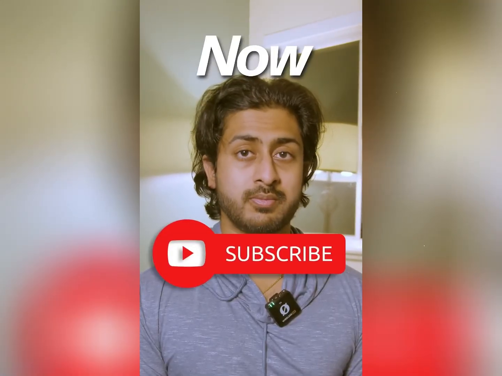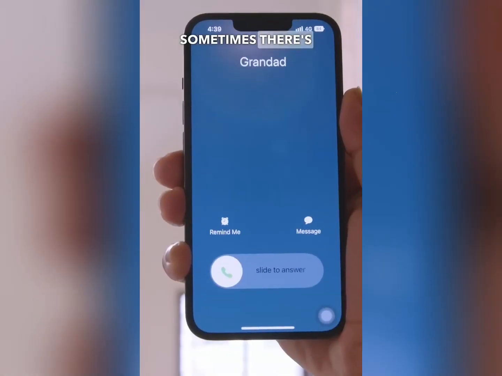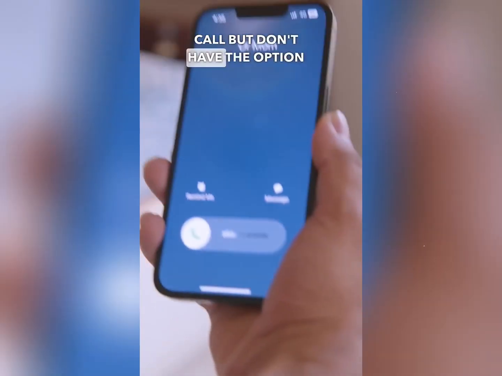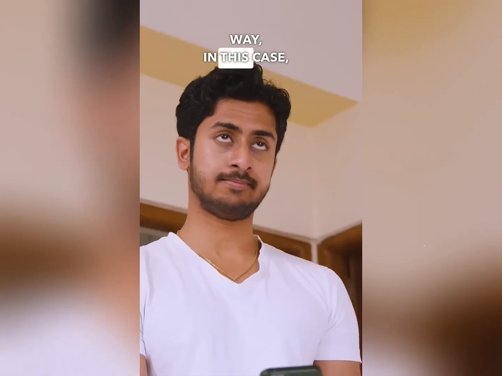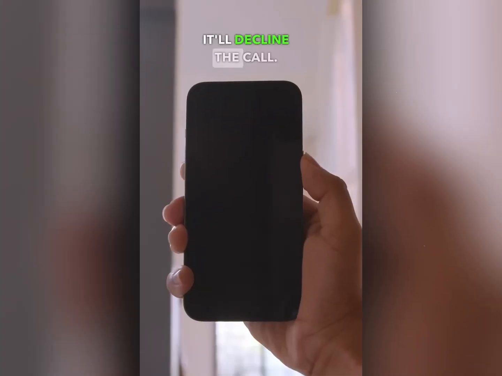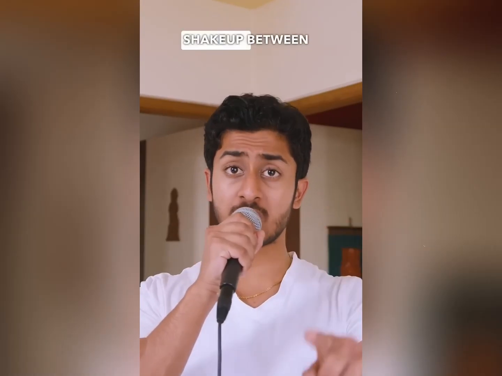I still don't know. Have you ever wondered why sometimes there's a slide to answer option on your calls and sometimes an accept and decline button? Because it can be quite annoying when you want to decline a call but don't have the option to. Which, by the way, in this case, if you tap the power button once, it'll stop ringing, and if you double tap it, it'll decline the call.